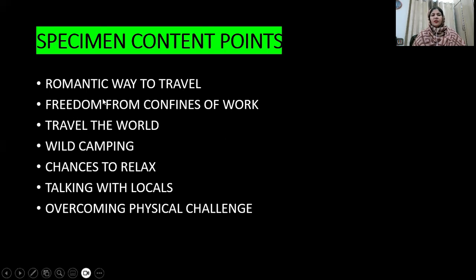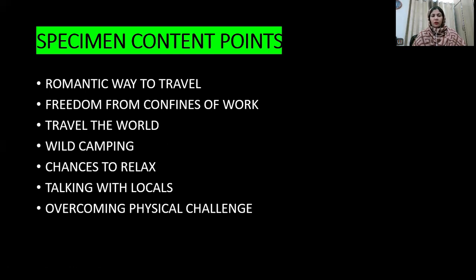For example, you will just say romantic way to travel. You see here I did not change the word romantic into a synonym. I have used it as it is, because the usage of synonyms will be the next part, which I will work on in the writing part, when I join these content points in my own words.